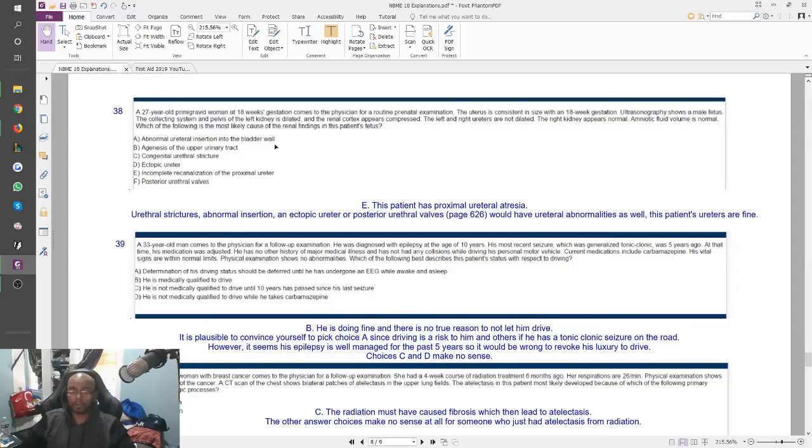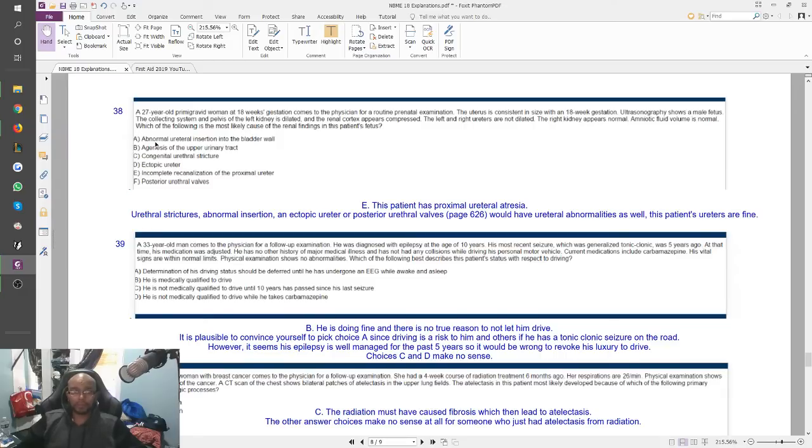Which of the following is the most likely cause of the renal findings in this patient's fetus? So they gave you a lot of anatomical description of what's happening, and they want to know what's wrong with the fetus. So you look at all your answer choices, you try to figure it out. And you knock out whatever you can knock out.